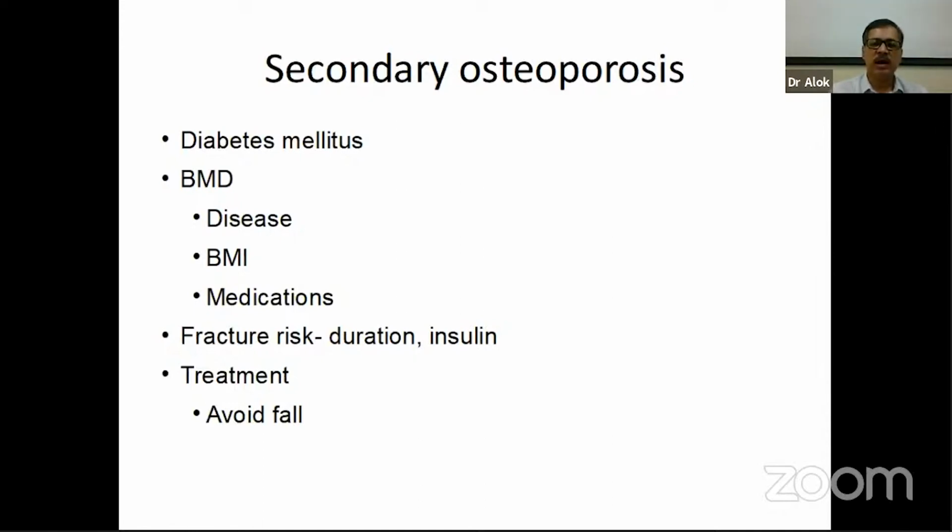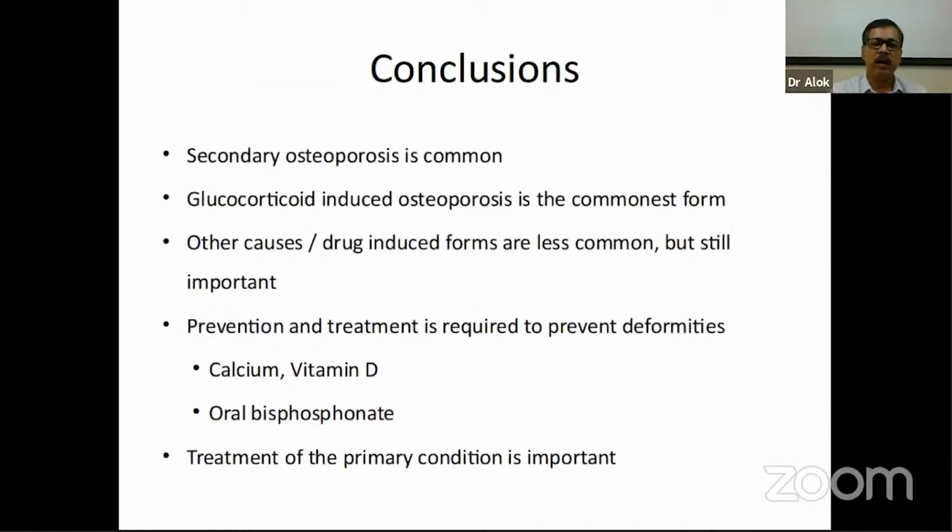So with this, the secondary osteoporosis part and the diabetes mellitus have concluded. So with this, I come to the end of the presentation. I would like to conclude the presentation by saying that secondary osteoporosis is common. Glucocorticoid-induced osteoporosis is the commonest form.